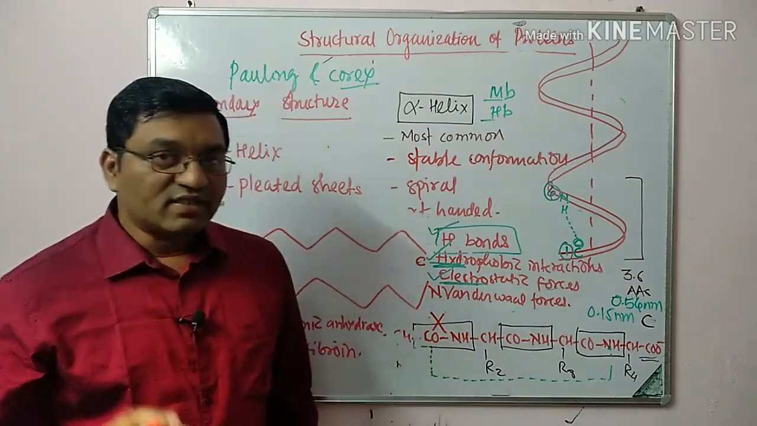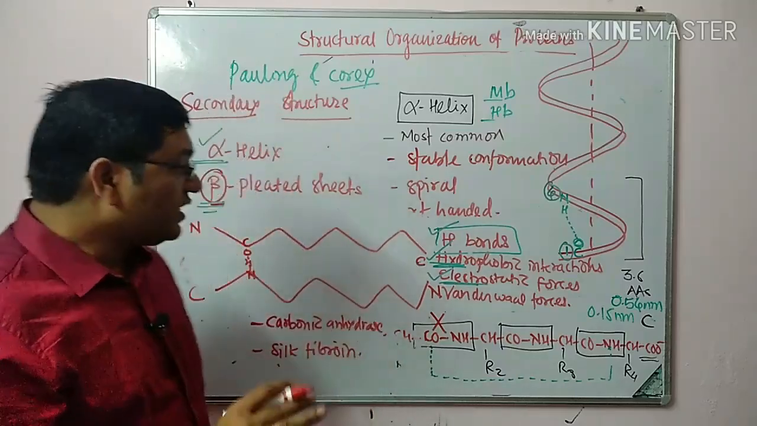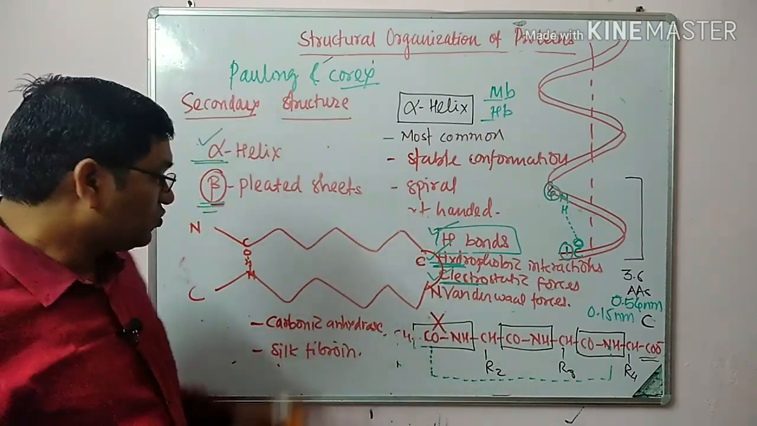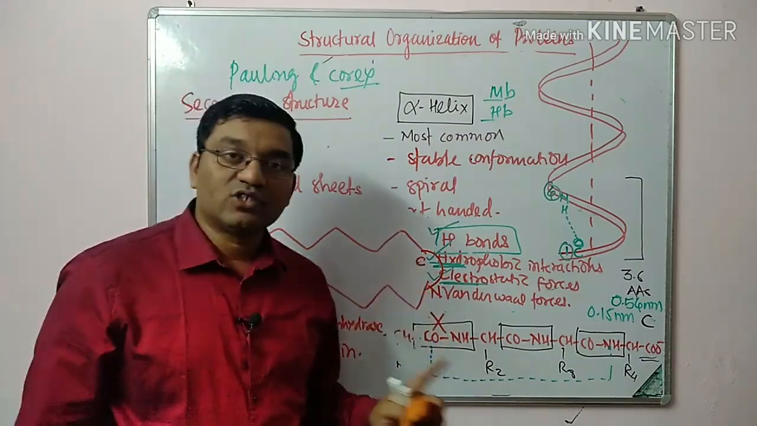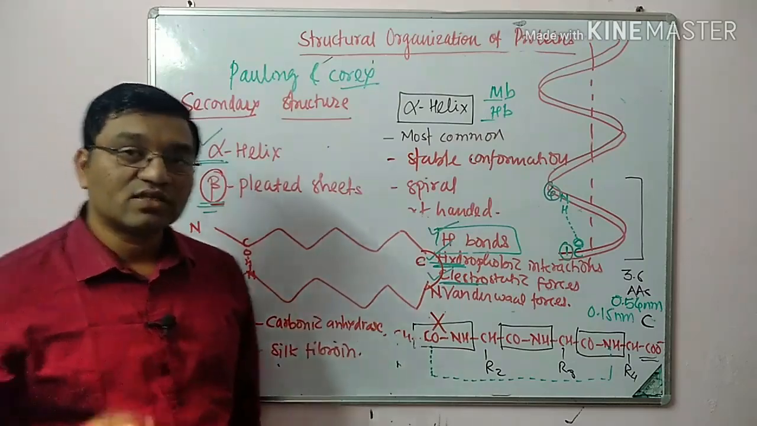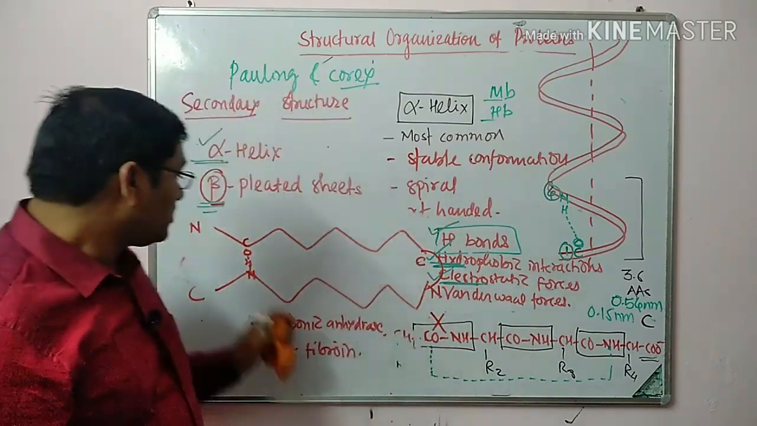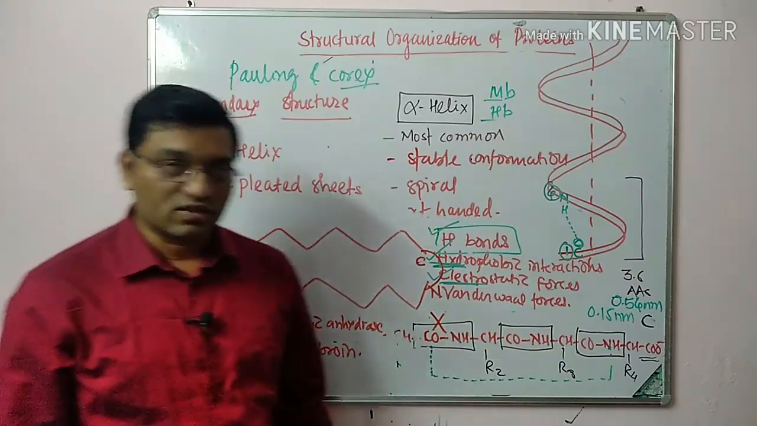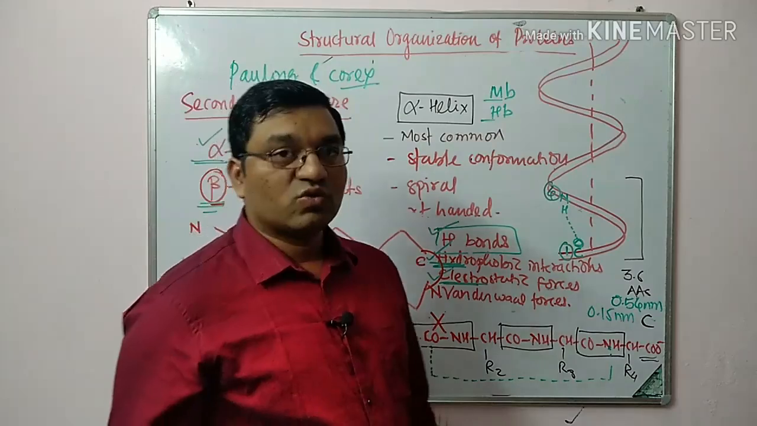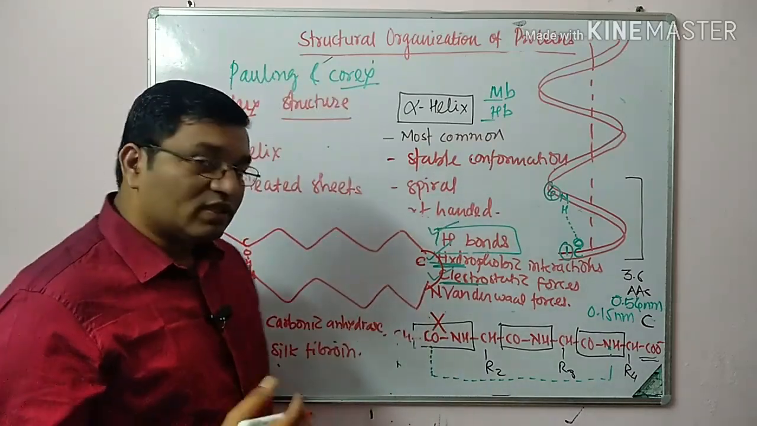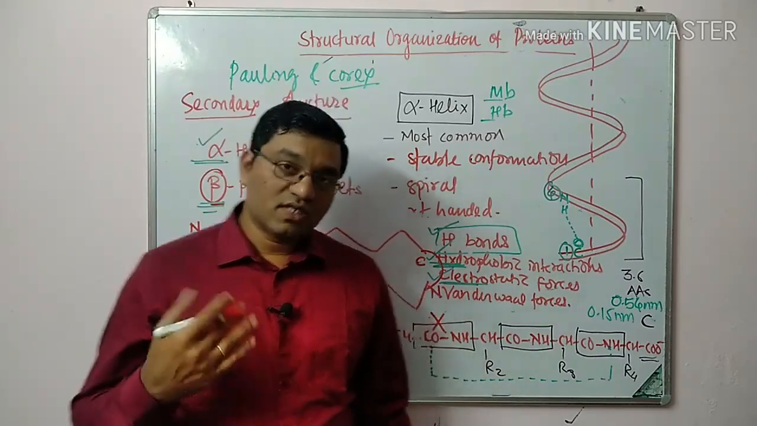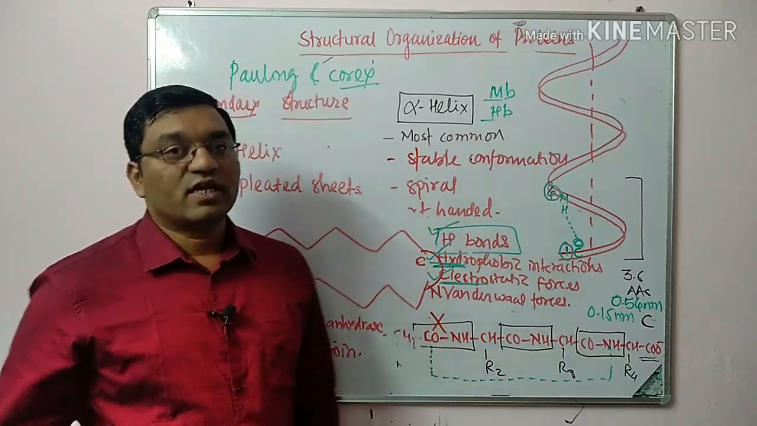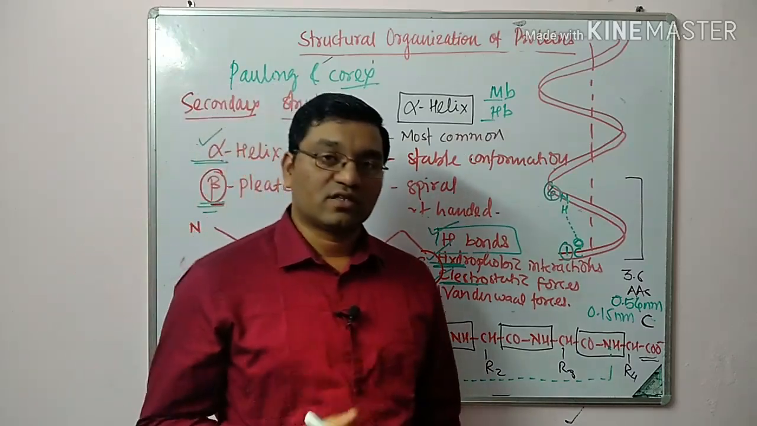The turns, bends and loops are mainly involved in joining two secondary structures. These are short-chain peptides. There are also some super secondary structures which are involved with DNA. They are known as zinc finger motif, leucine zipper motif and helix-turn-helix motif. These are known as super secondary structures.